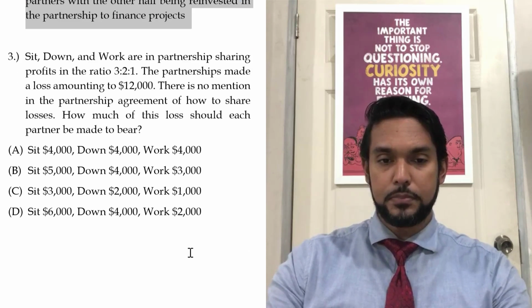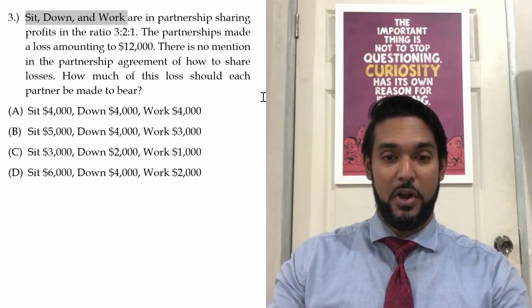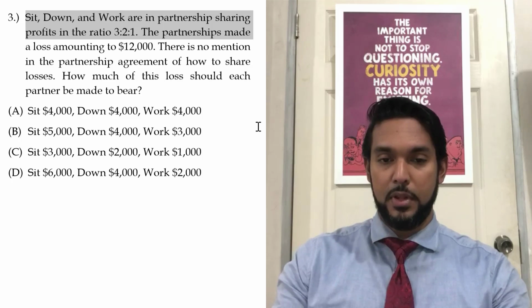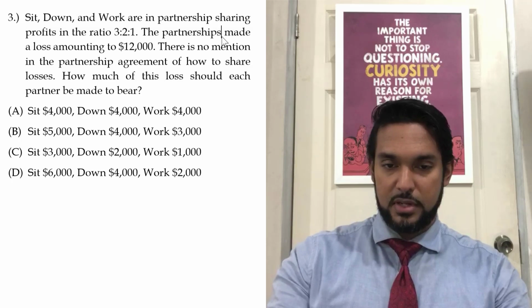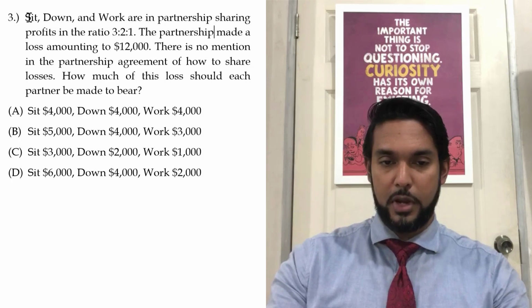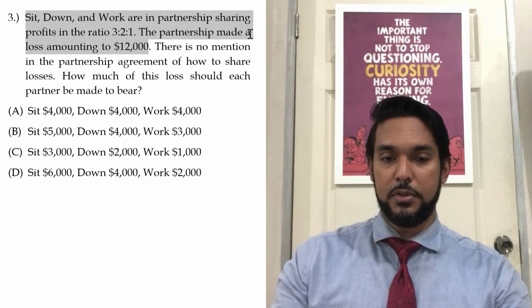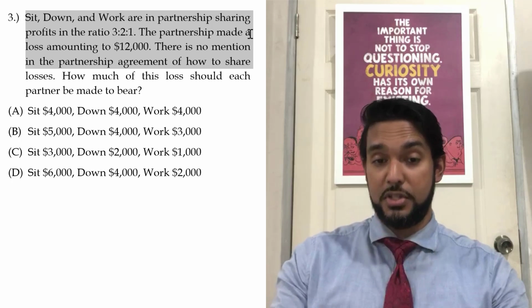Okay, going again. So number 3, Sit, Down and Work are in partnership, sharing profits in the ratio 3 to 2 to 1. The partnership made a loss amounting to 12,000. There is no mention in the partnership agreement of how to share losses.